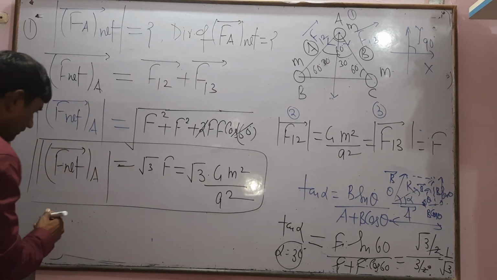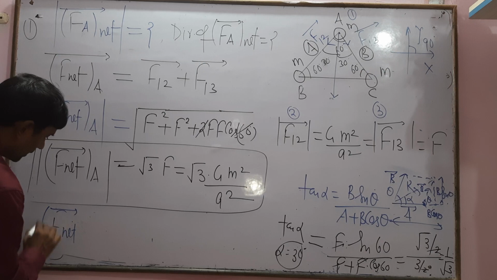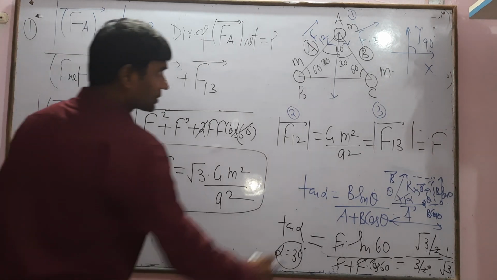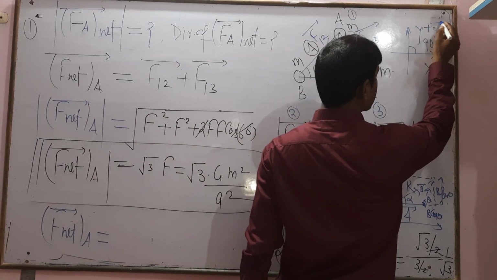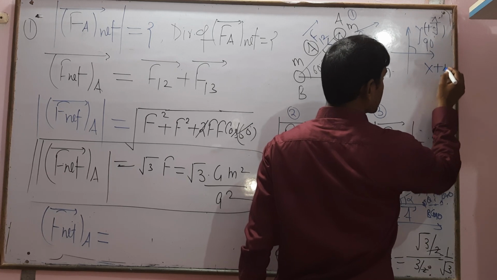What is the net force in vector form? The net force at a point in vector form, since the net force is vertically downward along the minus y-axis, is in the minus j cap direction.